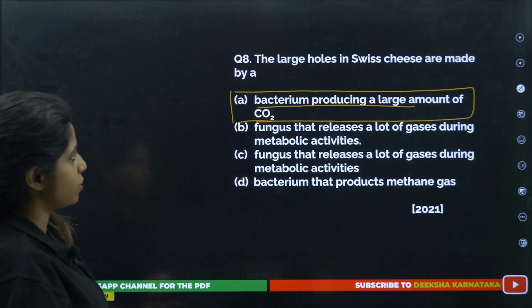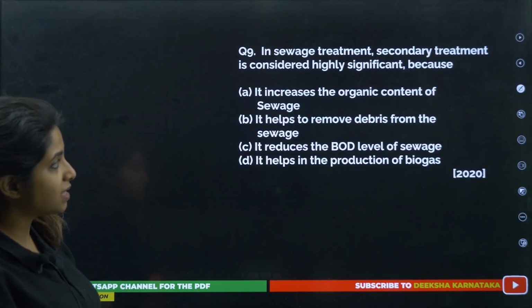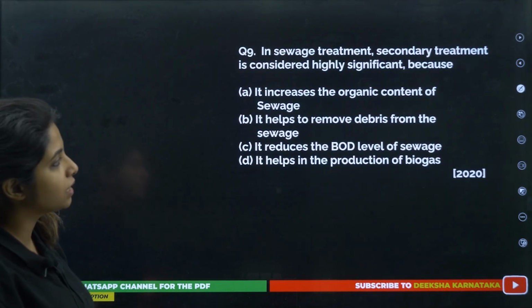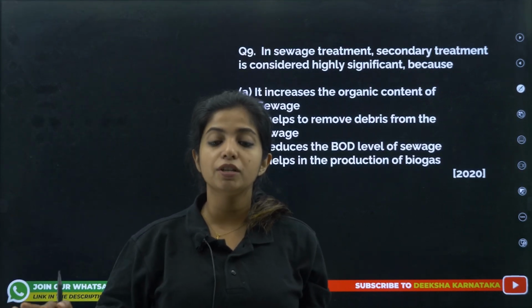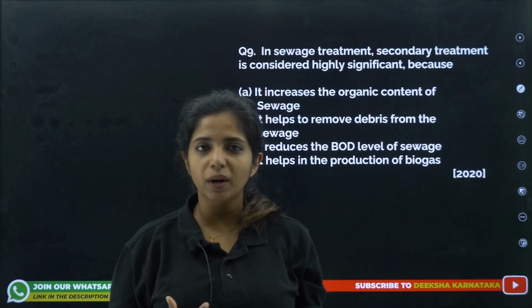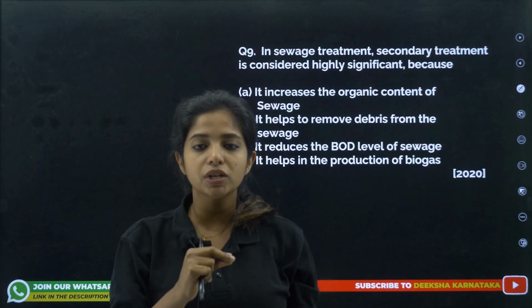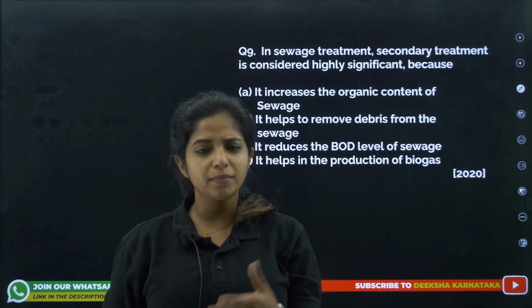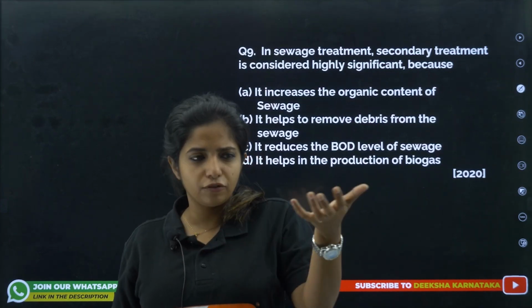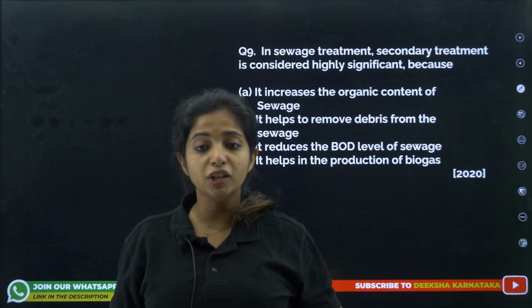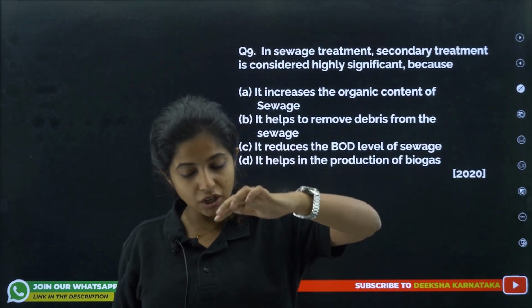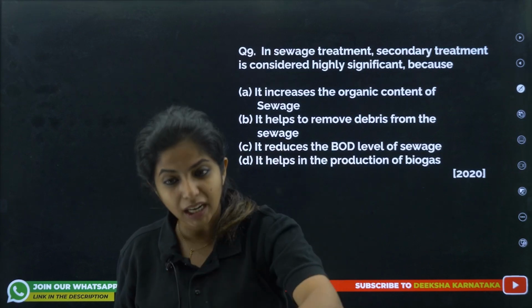Now, let's get into the next question. In sewage treatment, secondary treatment is considered highly significant because the first treatment is known as primary treatment. What happens in primary treatment? Two things: filtration and sedimentation. Filtration removes things that can be filtered very easily, for example large things that float around. Sedimentation is when some things become large and get precipitated.